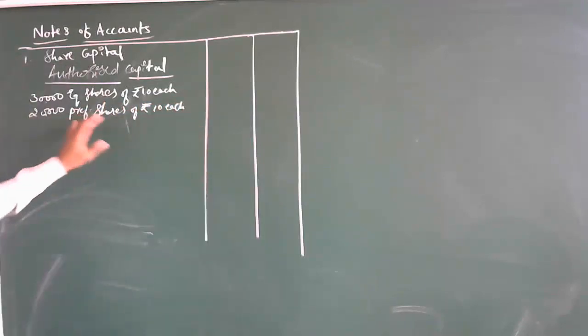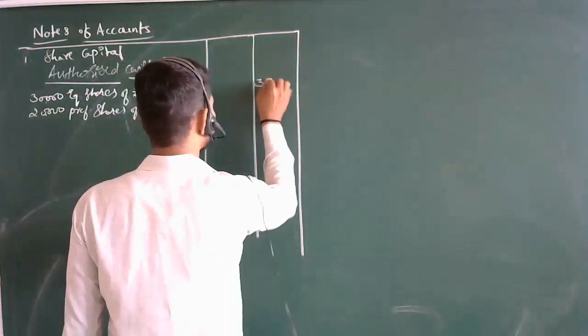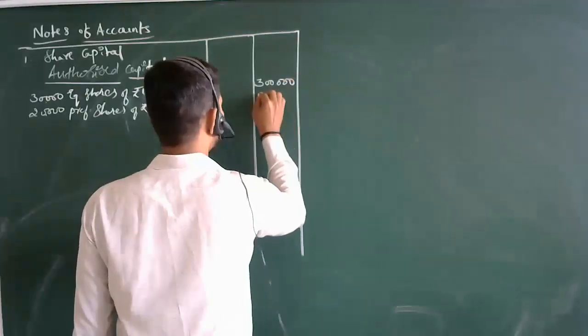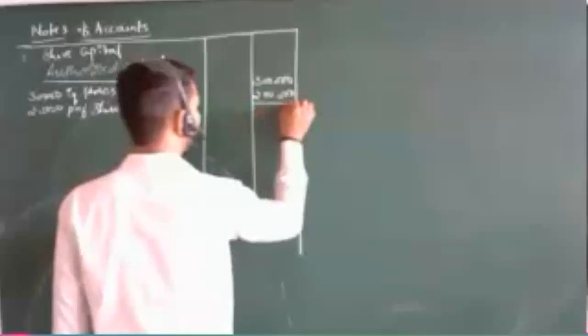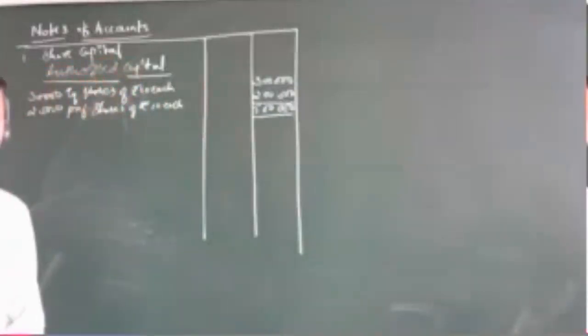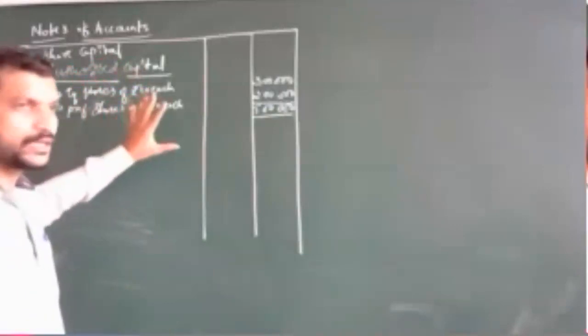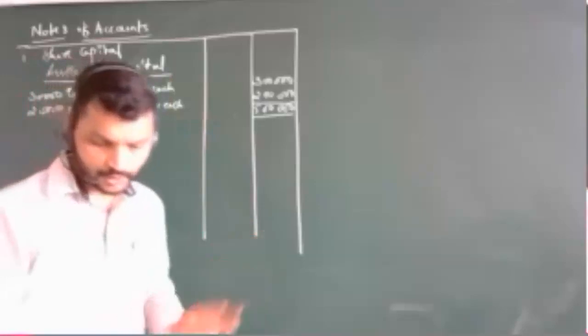Page number 20. So on rupees 10 each, how much will it be? Straight away 3 lakh and 2 lakh. What was the authorized capital told here? 5 lakhs. So it will be straight away 5 lakh rupees authorized capital, right? This is the authorized capital framed under the memorandum. We have told that we will be collecting 5 lakh rupees capital. So how have you collected, how have you issued?